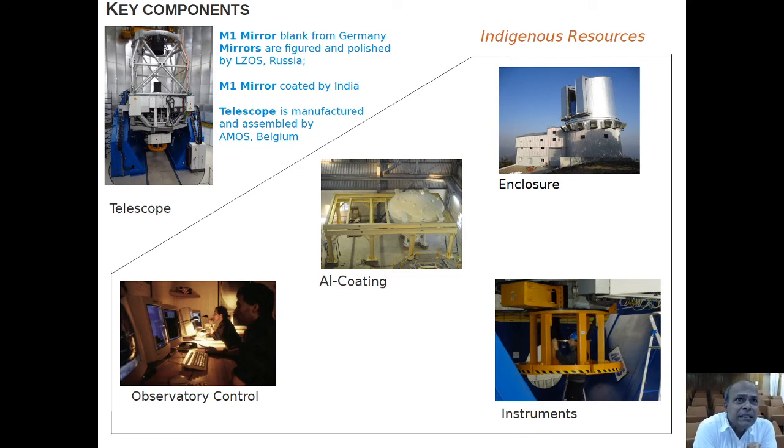In addition to this, you need an enclosure dome building to house this telescope, a mirror coating facility at the site, and also the observatory control software and rooms and the back-end instruments. We will discuss more about all these things. This has been developed indigenously, which at least gives us an opportunity to participate in this facility.